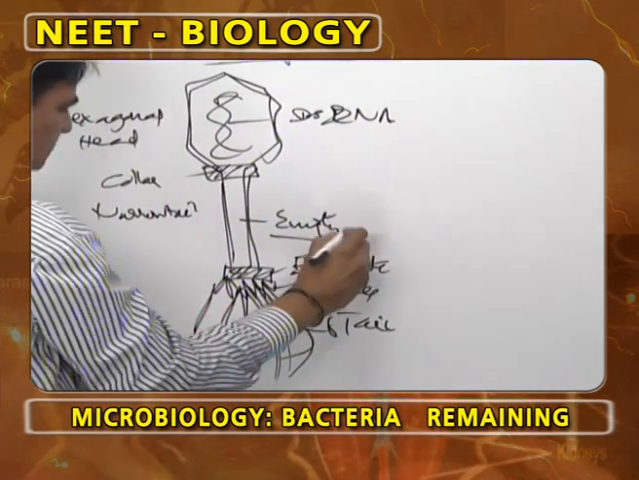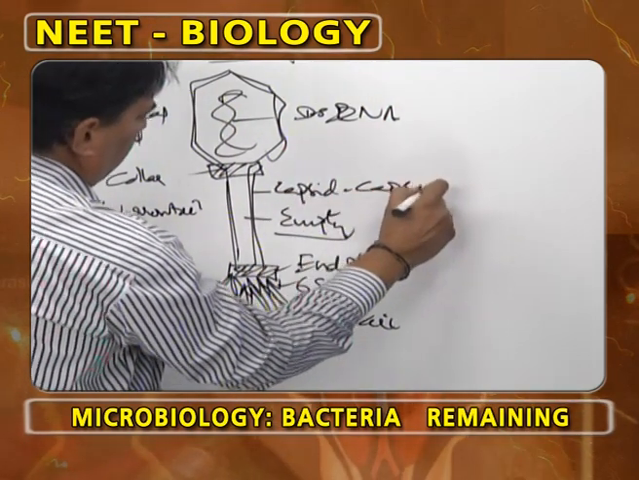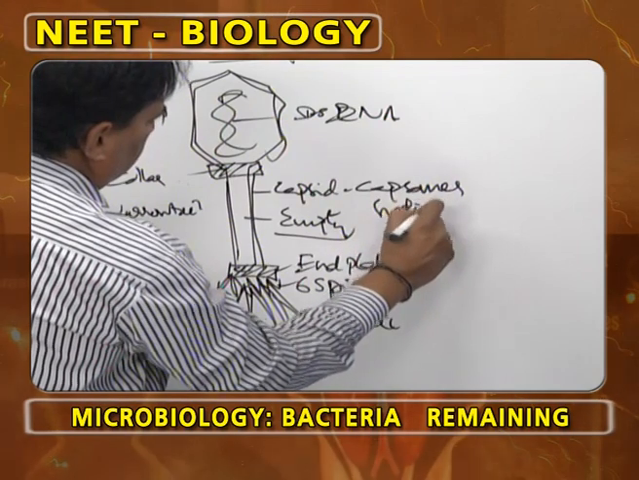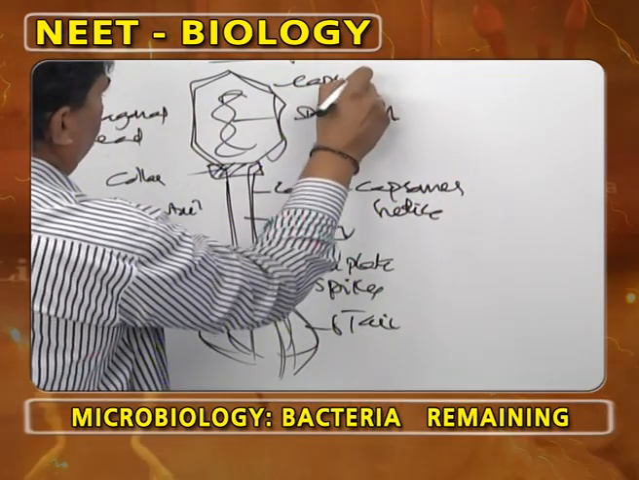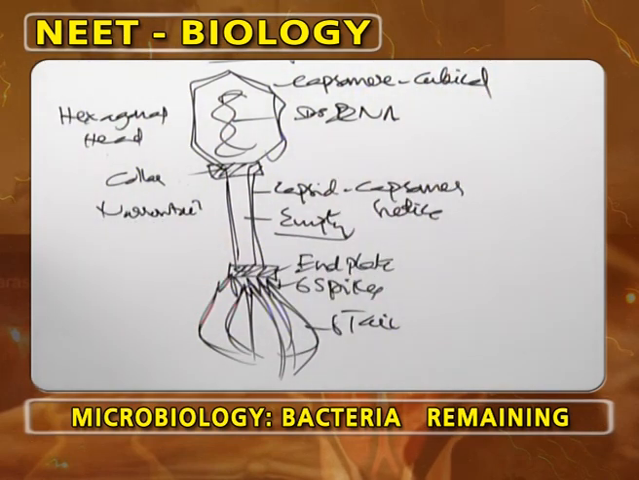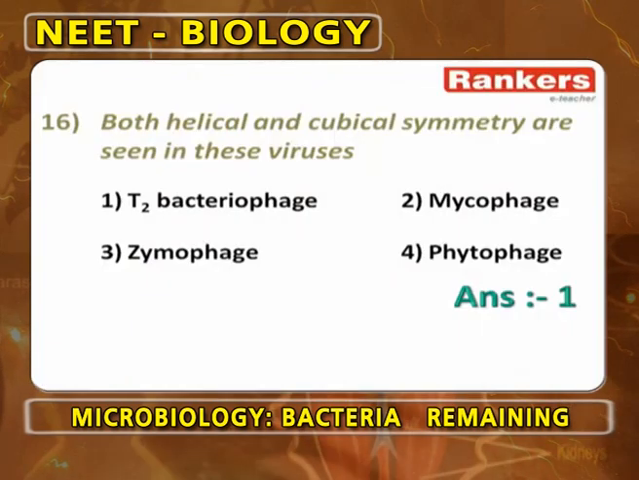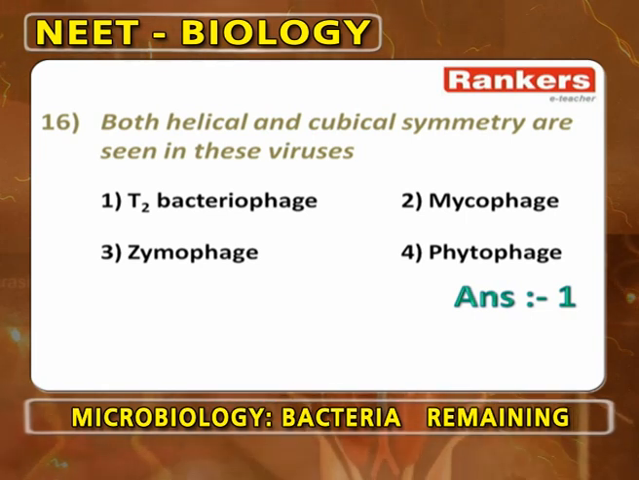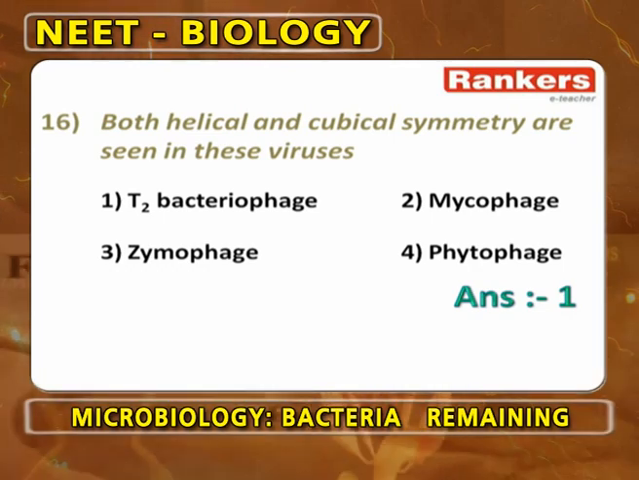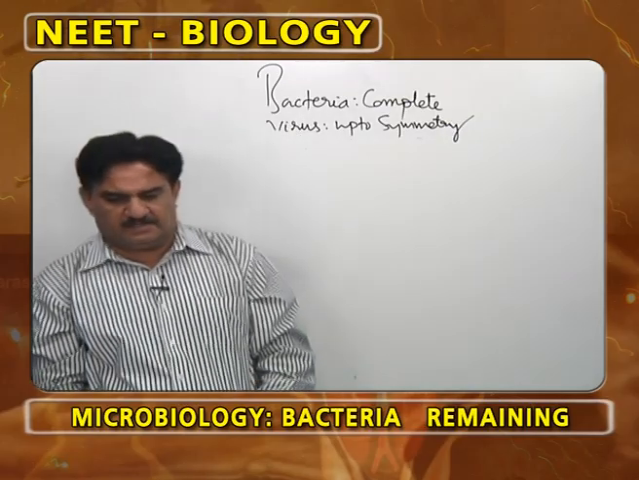Now, in the capsid protein coat of the tail, capsomeres are arranged in a helical manner, whereas in the head the capsomeres are arranged in a cubical manner. So, because the bacteriophage shows a head where capsomeres are arranged in cubical manner and a tail where they are arranged in helical manner, the symmetry is called binal symmetry. This is seen in T2 bacteriophages.